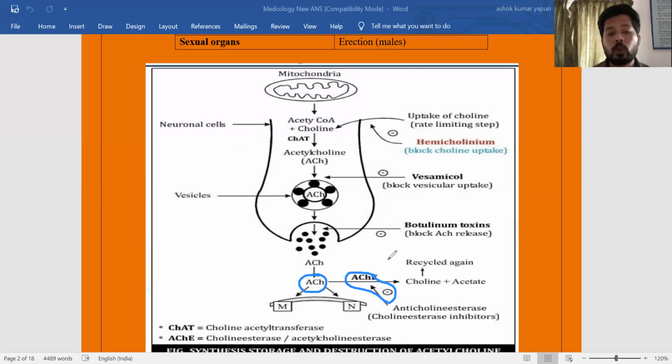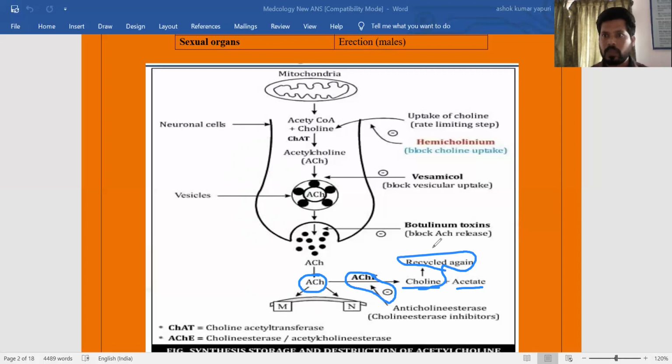Because of the ester group, it is easily broken down by the enzyme acetylcholine esterase. So acetylcholine esterase converts acetylcholine to choline as well as acetate. Again, this choline is recycled for further synthesis of acetylcholine.